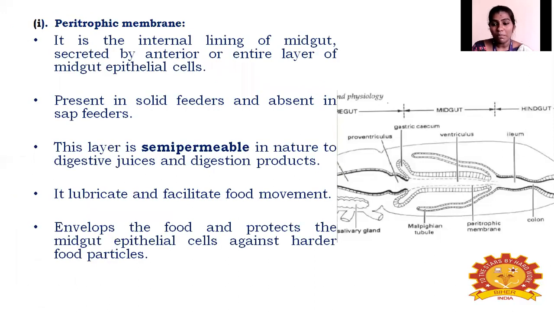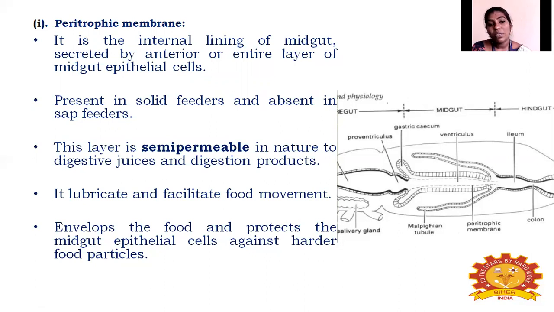First we start with the peritrophic membrane. As I told, it is an internal lining of the midgut, secreted by the epithelial cells. Why is this membrane present? It is present in solid feeders and absent in sap feeders. Why is it absent in sap feeders? Normally this layer is semi-permeable in nature.